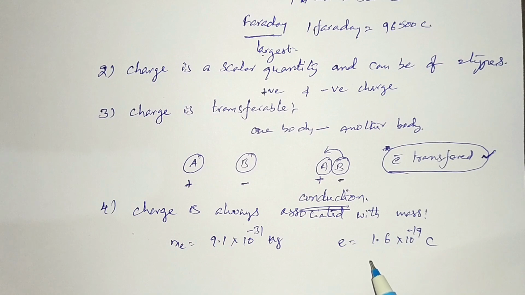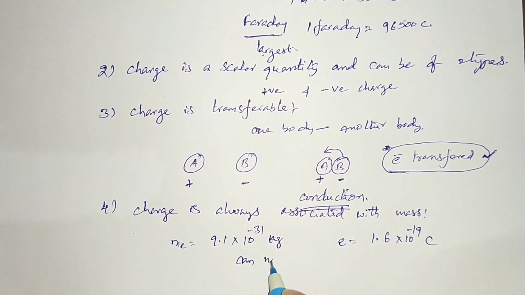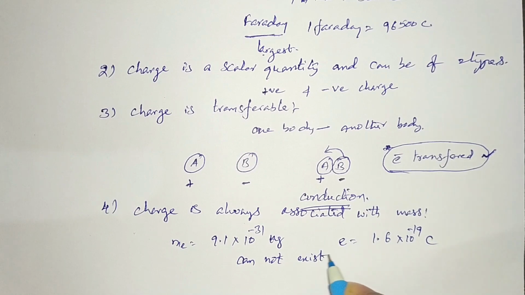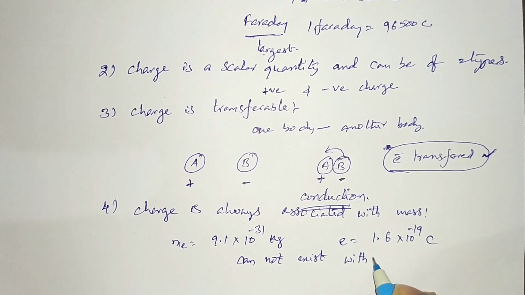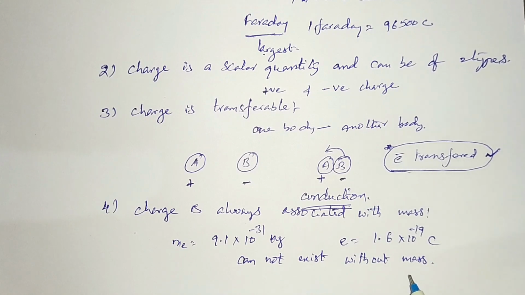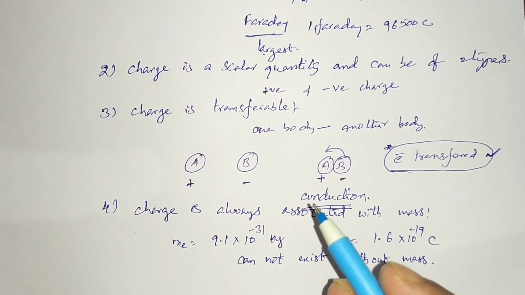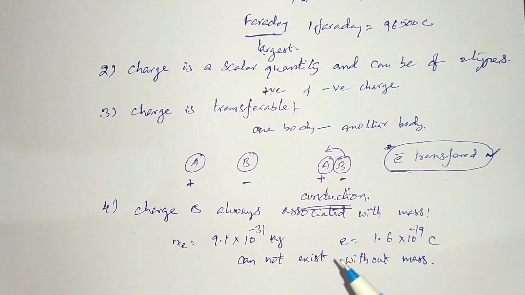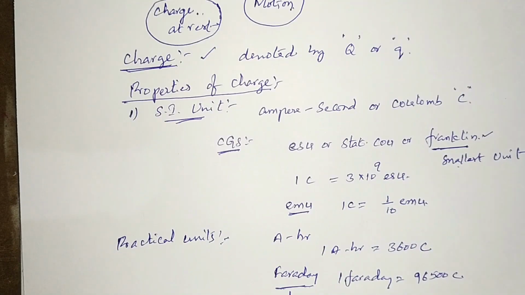Now charge cannot exist without mass. Remember this point. Charge cannot exist without mass. But mass can exist without charge, sir. Let us take this pen. This pen has mass, but it has no charge. No charge means neutral, the number of electrons and number of protons are equal. That is called a neutral body, you know very well.